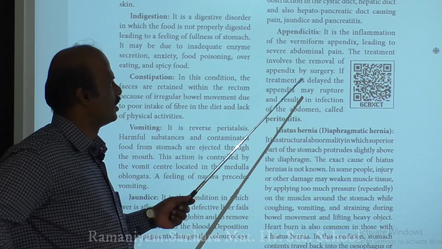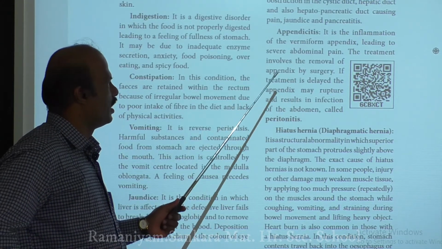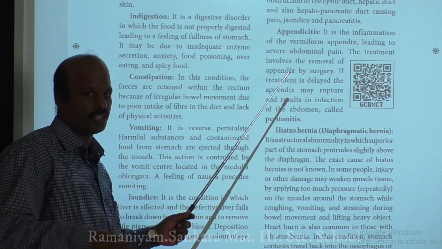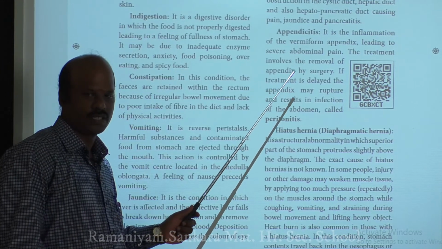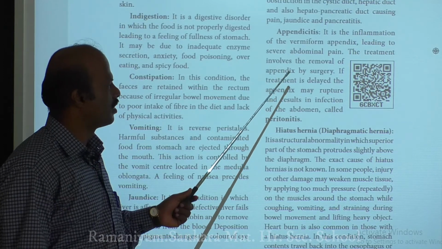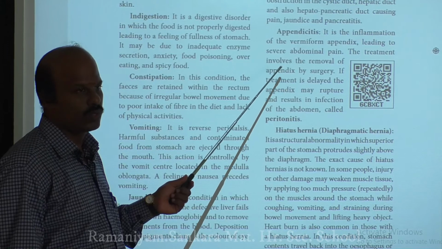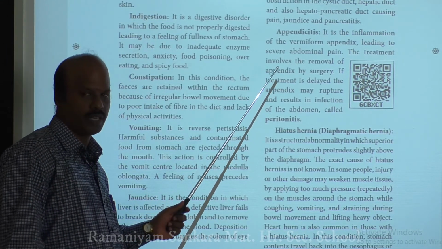How to overcome this? What is the main treatment of appendicitis? Mainly, you have to remove the appendix by normal surgery. As soon as you get abdominal pain, you have to check for appendicitis, because the abdominal pain is mainly caused by appendix inflammation. So if you remove the appendix as early as possible, it won't be any problem for you.